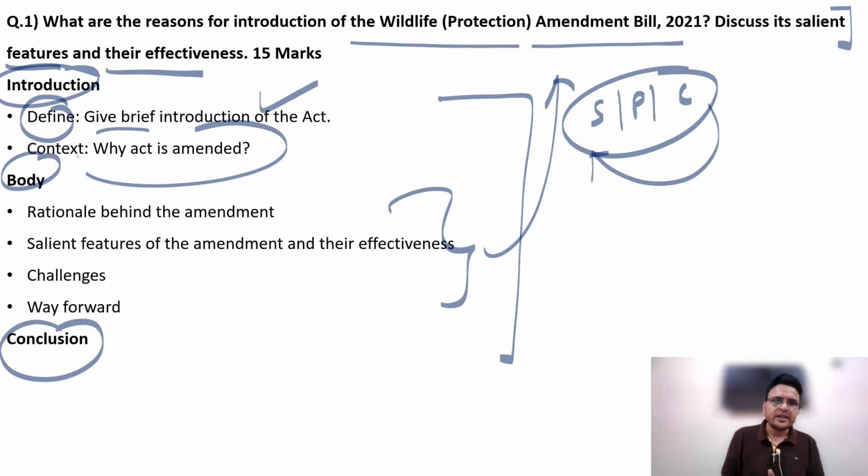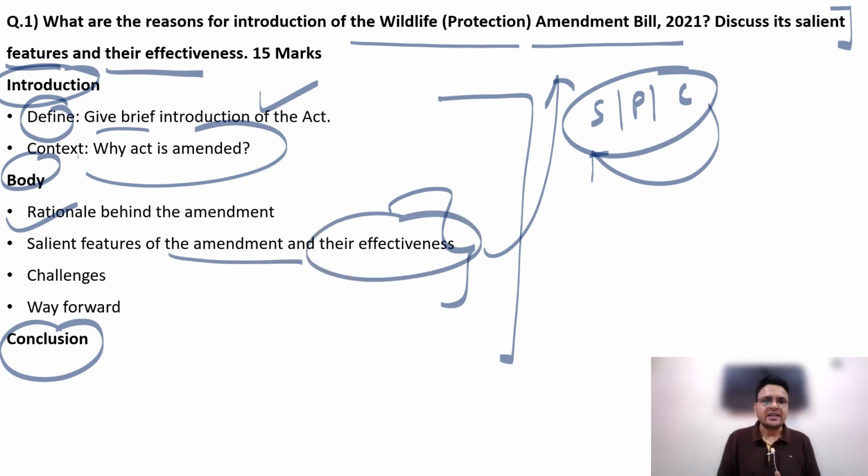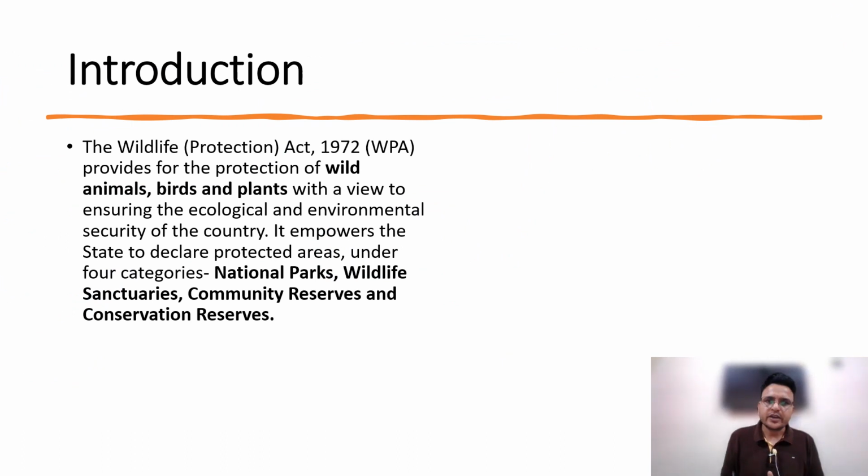Then in the body we have to give the rationale behind the amendment, why the amendments are going to happen in this particular act, the salient features of the amendment and their effectiveness, and then we have to give some challenges, and then we have to mention the way forward. So the introduction, in a simple way, just define the act. It is very simple. You just talk about the act.